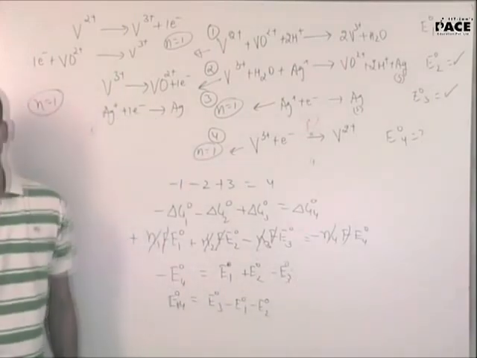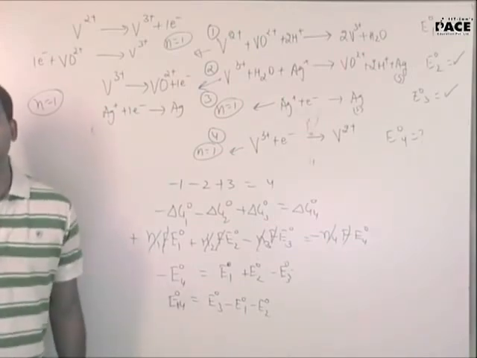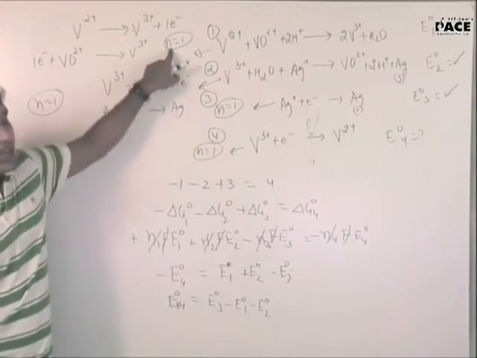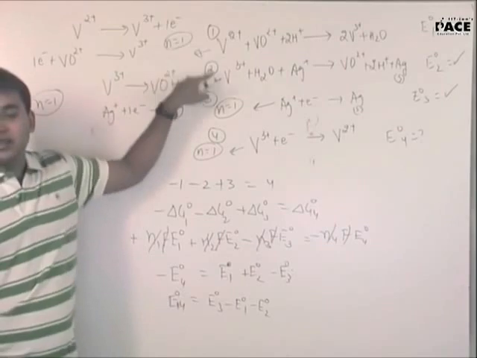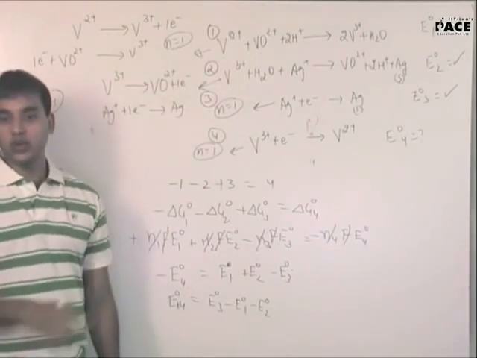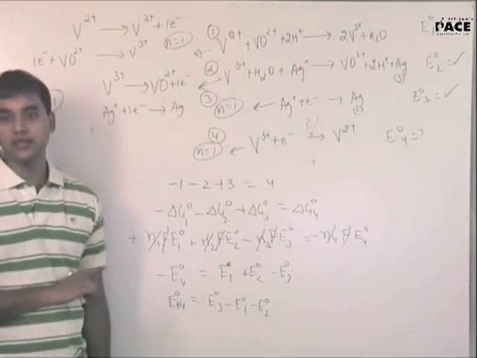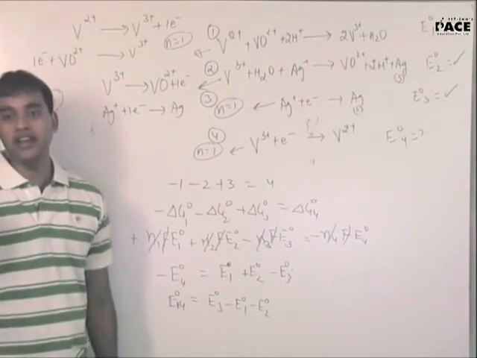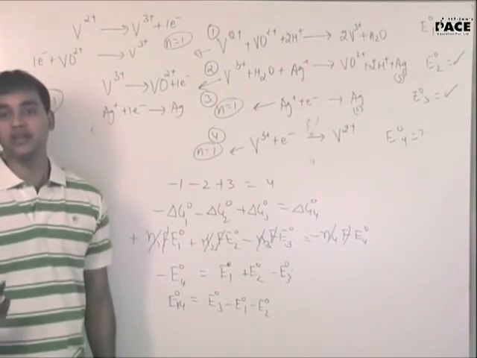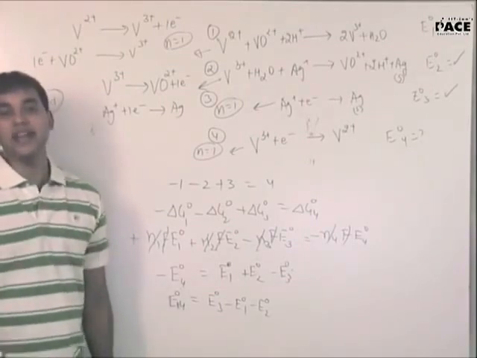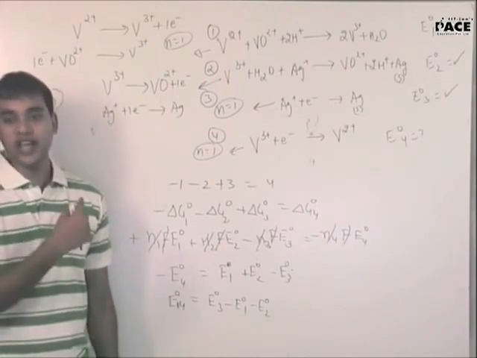Simple. So even if you are directly adding in this case, you will get the answer, but that is not the case always. Suppose here N1 was equal to 2, then by simply adding the equations you won't get the answer as you got in this case. So always make it a habit of adding delta G naughts and not delta E naughts. In this case you may get an answer because all the n's are the same.